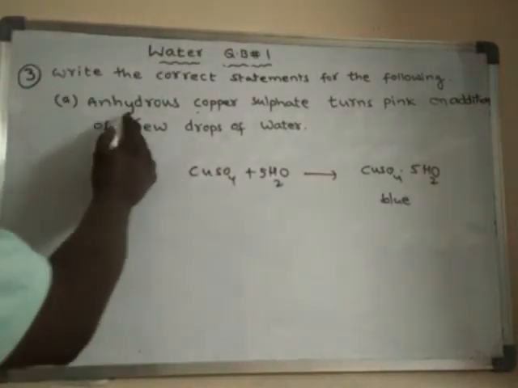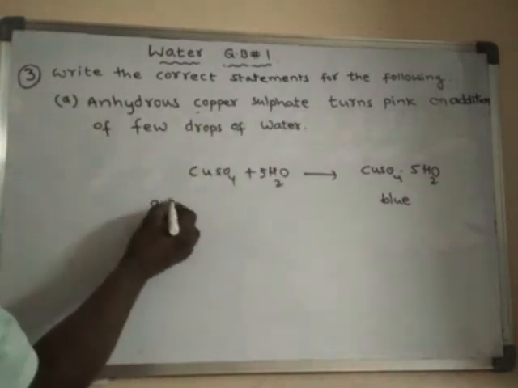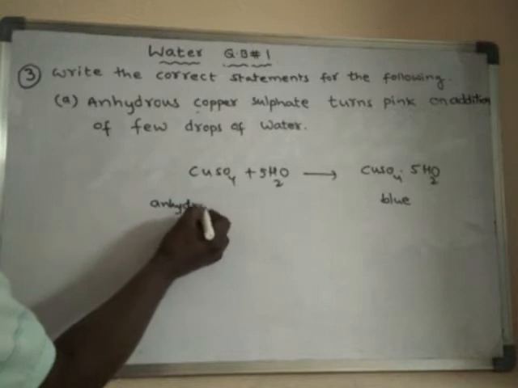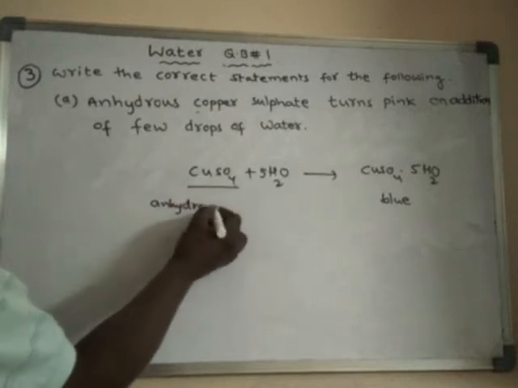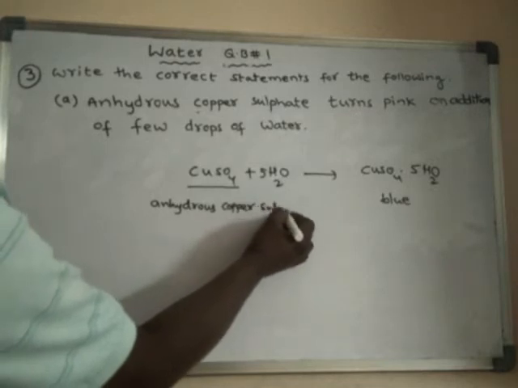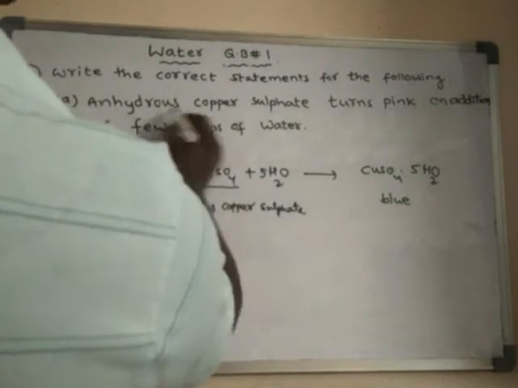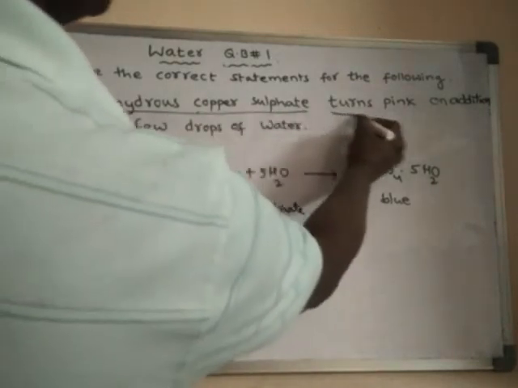But here in the question, anhydrous copper sulfate turns pink.